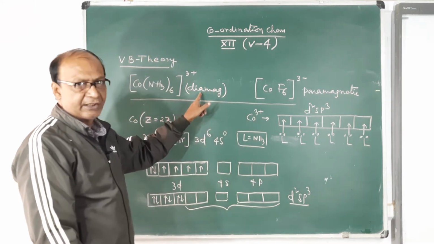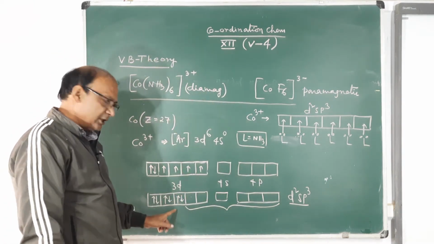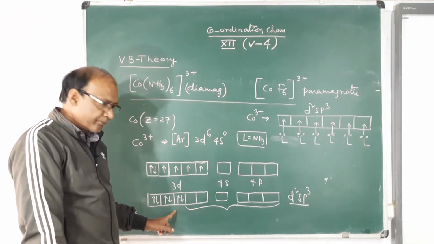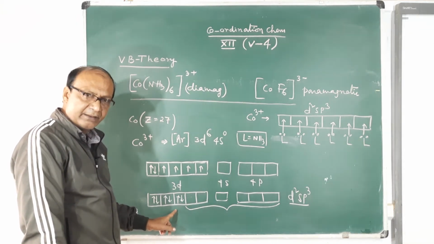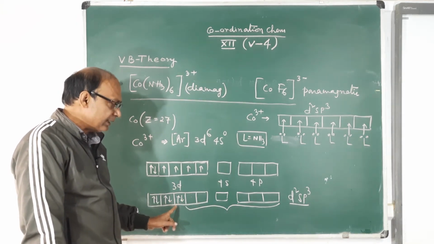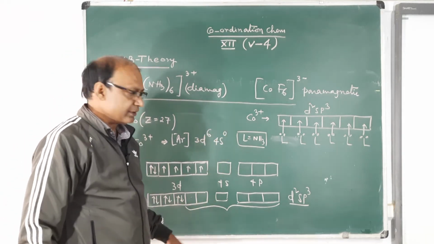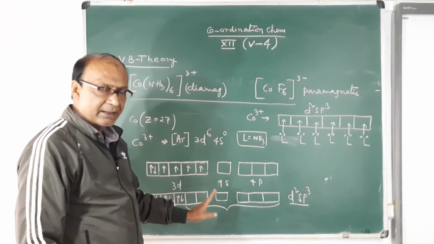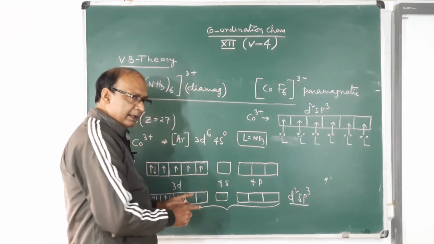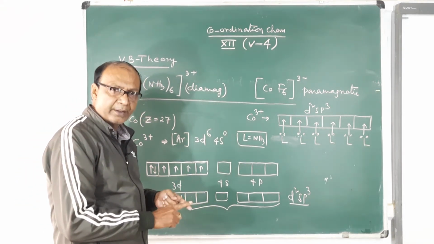The experimental magnetic nature is diamagnetic, which is also proved this way, because spin pairing takes place here. So the complex is known as a spin paired complex or inner orbital complex, because inner d orbitals have been used for hybridization.